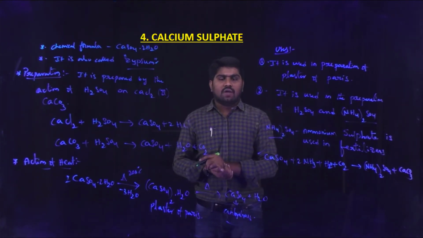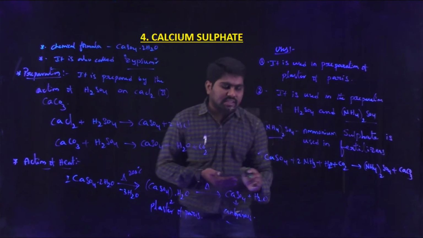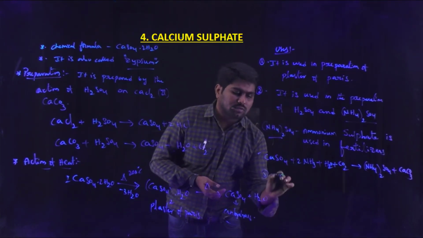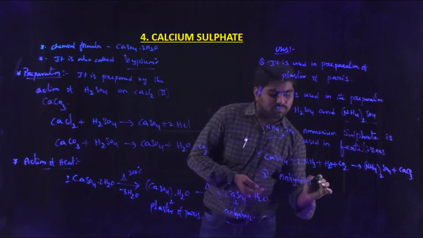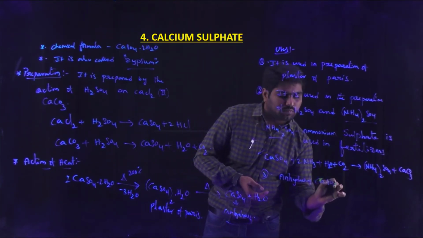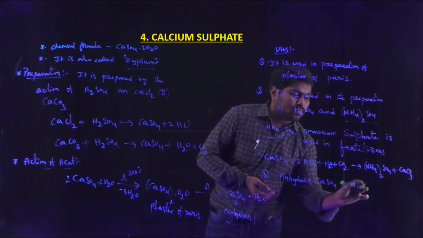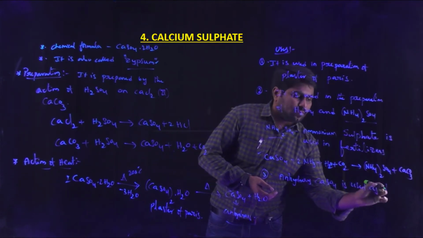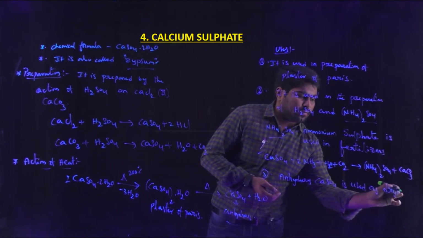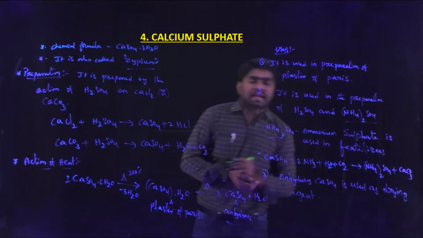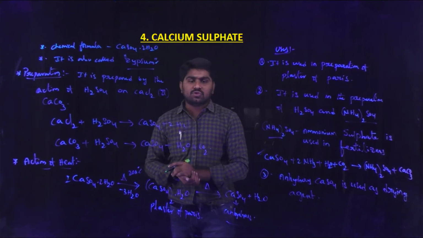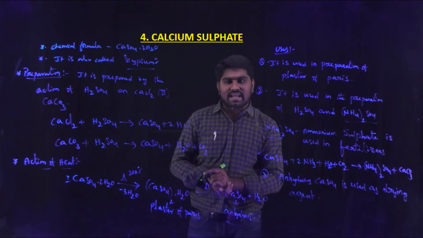Next, the third one: anhydrous calcium sulfate is used as a drying agent.